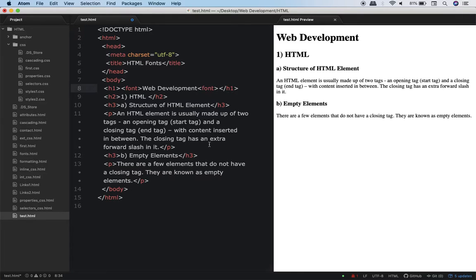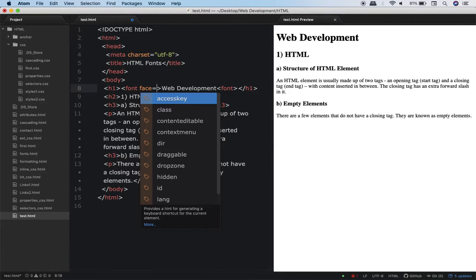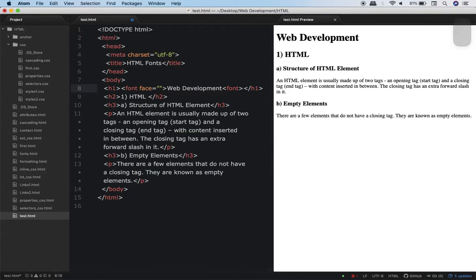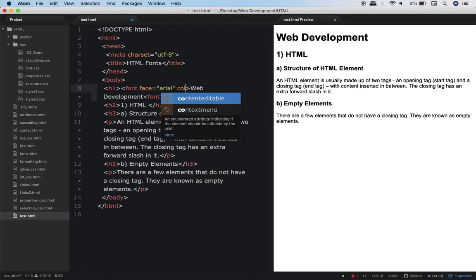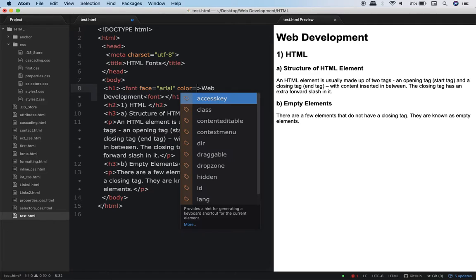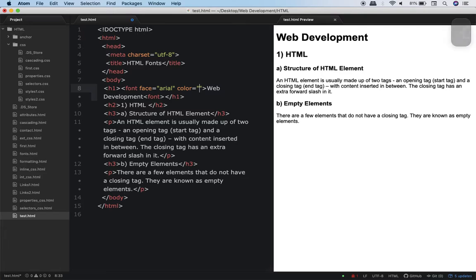So now this web development is inside font, and then over here I will write something like face equal to, by the way, face is nothing but the name of the font. So face is equal to Arial. All right, and see carefully, the font has changed. I hope you are realizing that. And I'll write color equal to, now see, even the color will change now, red.